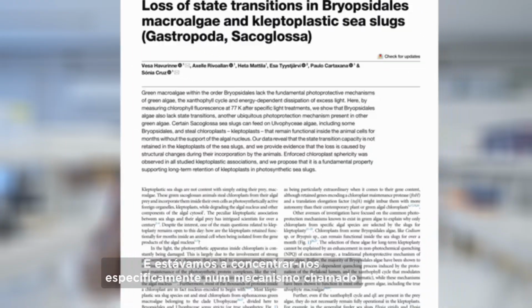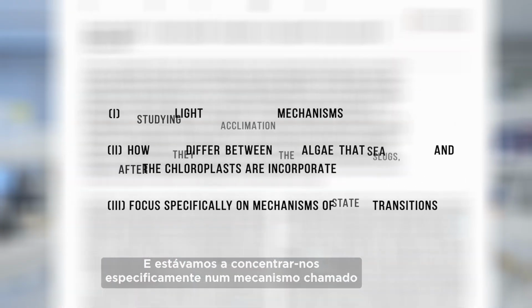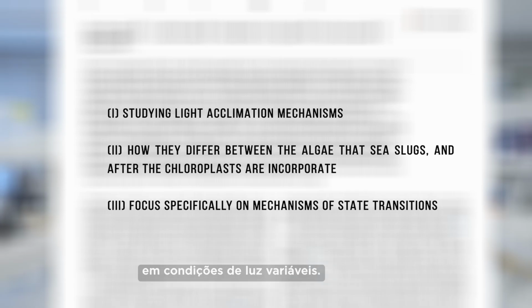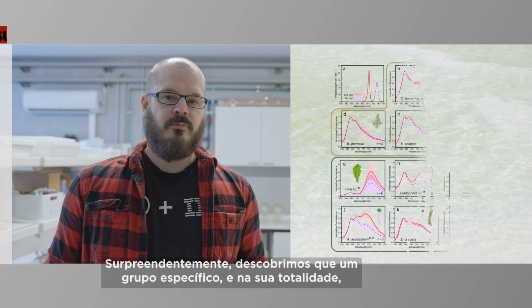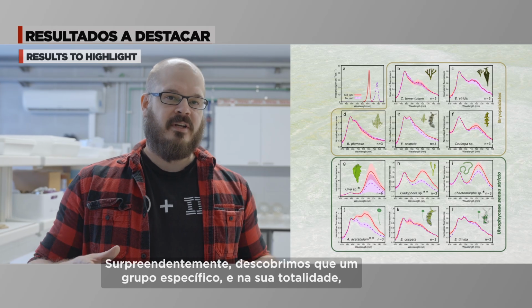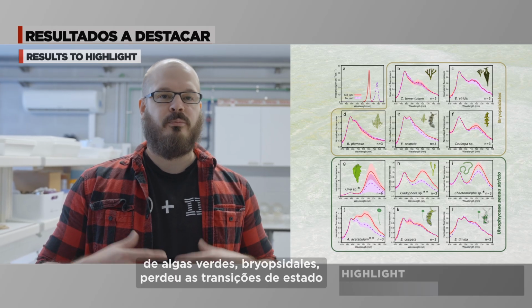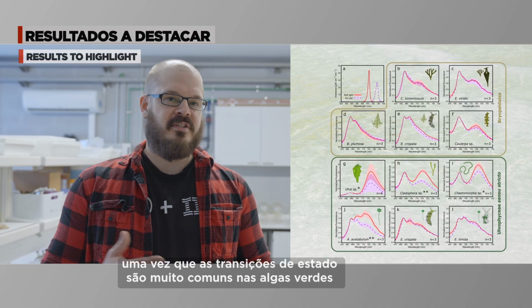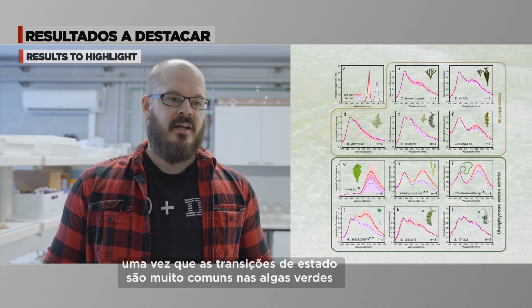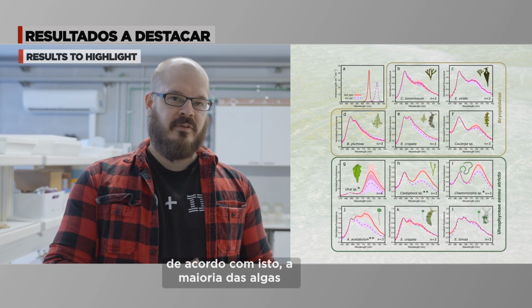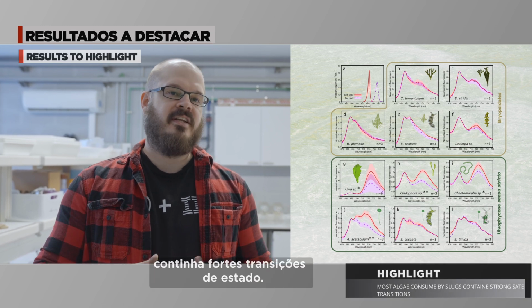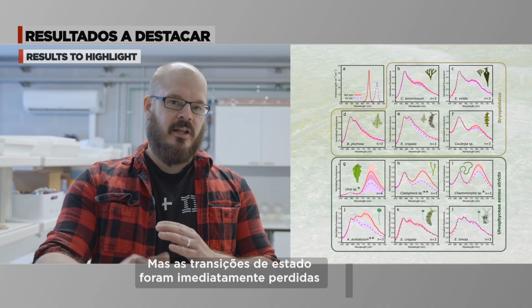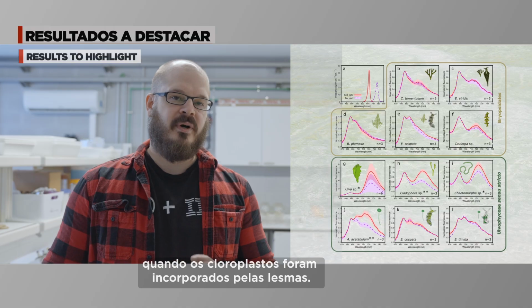And we were specifically focusing on a mechanism called state transitions, which green algae use to balance light energy in changing light conditions. Surprisingly, we found that one specific entire group of green algae called Bryopsidales have lost state transitions, which is quite strange because state transitions are very common in green algae. And in line with that, most of the algae that were eaten by the slugs did contain strong state transitions, but the state transitions were immediately lost when the chloroplasts were incorporated by the slugs.